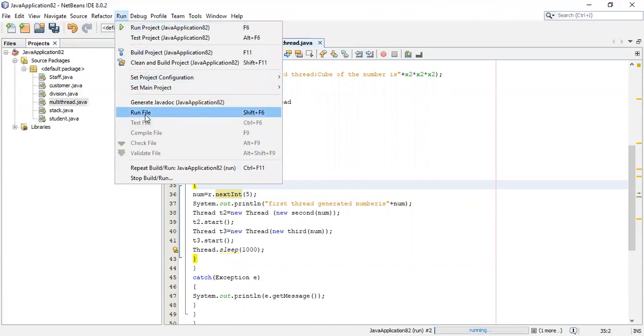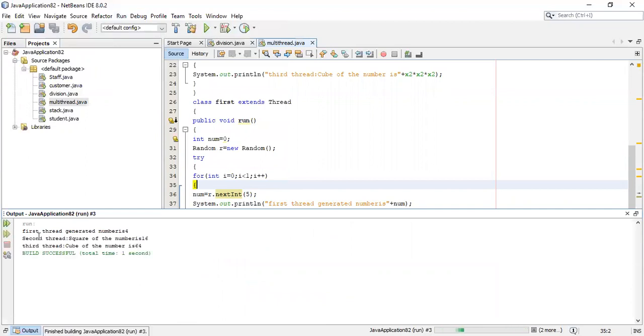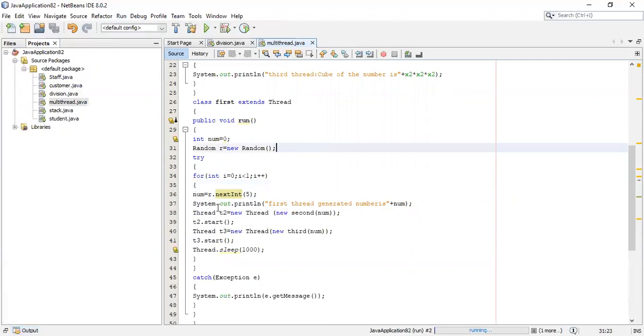Just see how the program runs now. The random number selected is 4. The second thread generates the square of that, which is 16. The third thread generates the cube of that, which is 64. One more thing: here I have used a for loop where I have given a range of 1. Suppose you want to select 3 numbers whose square and cube have to be calculated, just use 3 here. Then we'll see what happens.